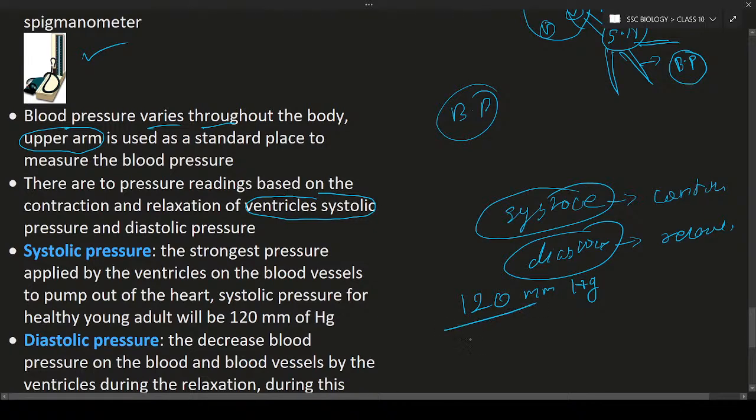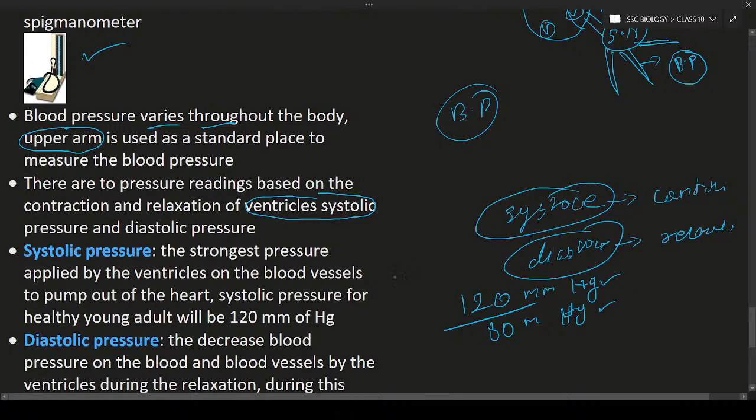What will be the relaxation pressure? That is the diastolic pressure. Along with 120, the diastolic will be 80, so 80 mm of Hg. Hence we can say the normal BP of a healthy person will be around 120 by 80 mm of Hg. Here Hg stands for mercury; we are measuring in terms of mercury.